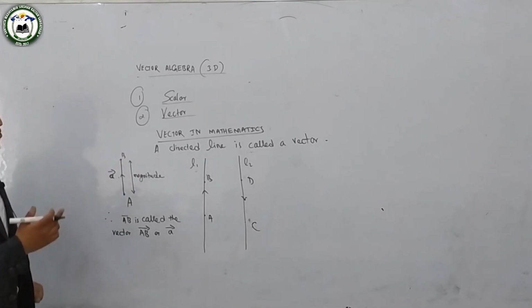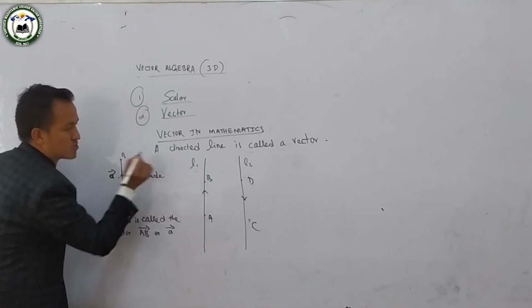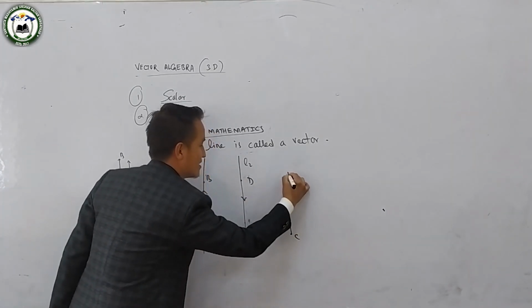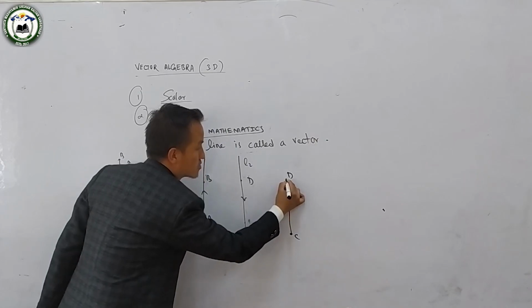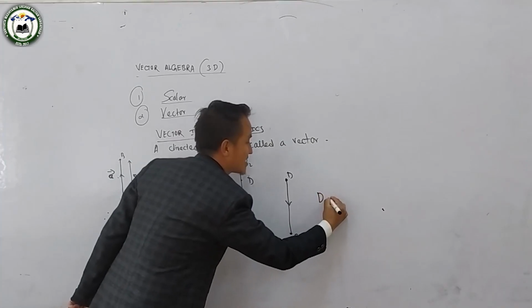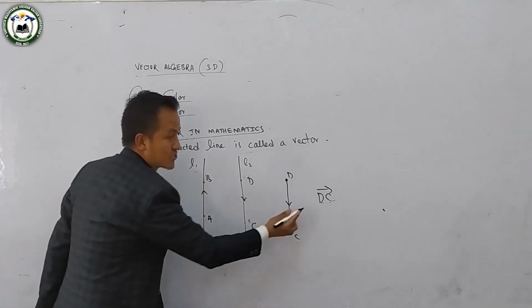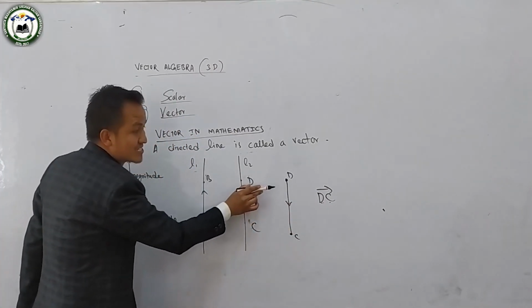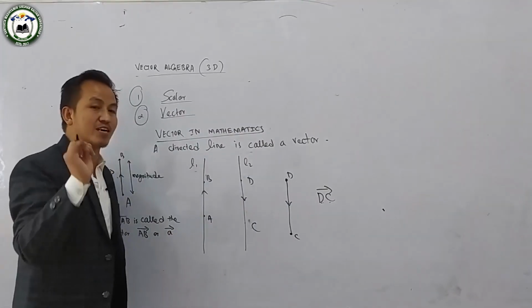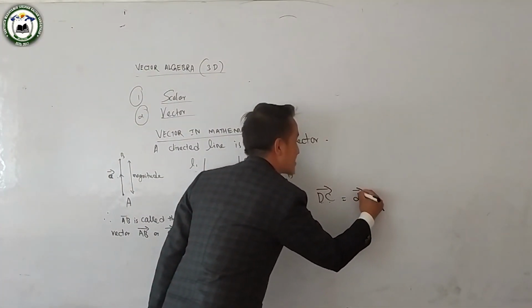A directed line is called a vector, and this line AB has the support, this L1 is the support. Similarly CD, this line CD, is acting in the downward direction from D to C. So this is called vector DC, because this line is directed from D to C. You can represent it with a small letter, so I can take small d.